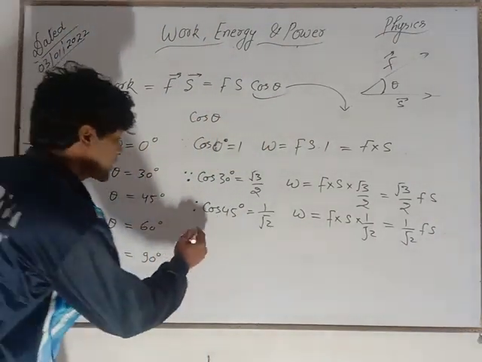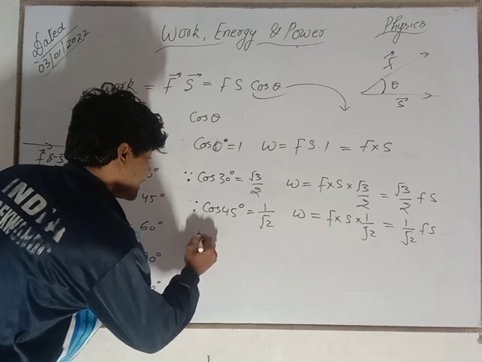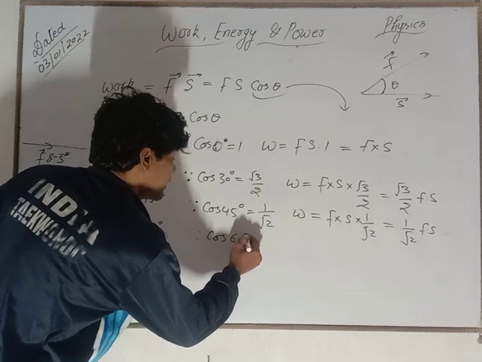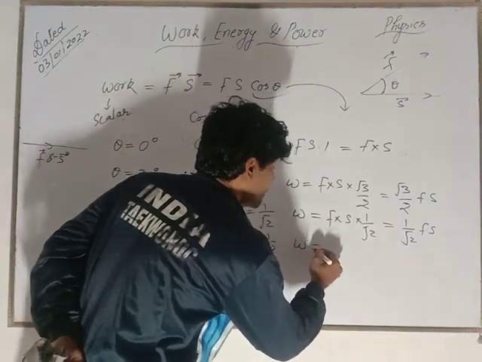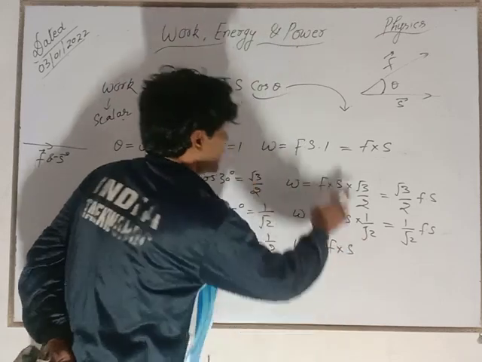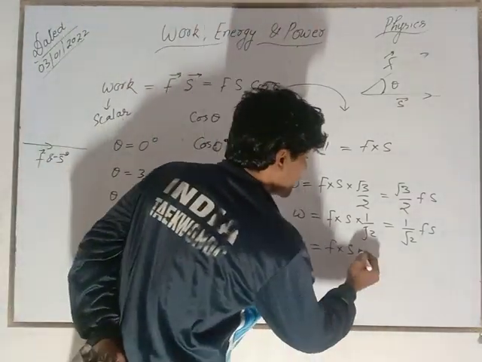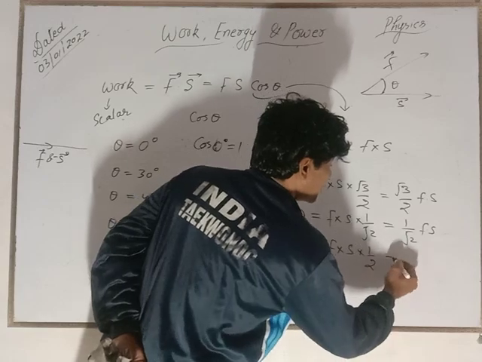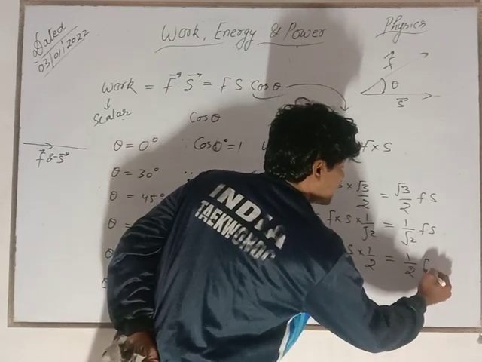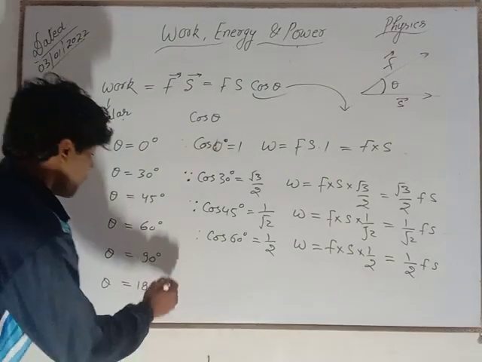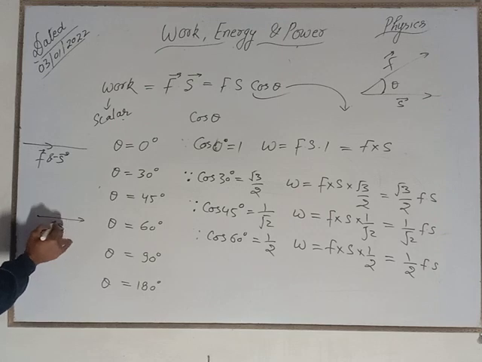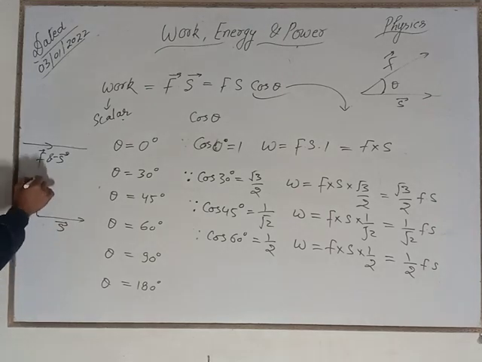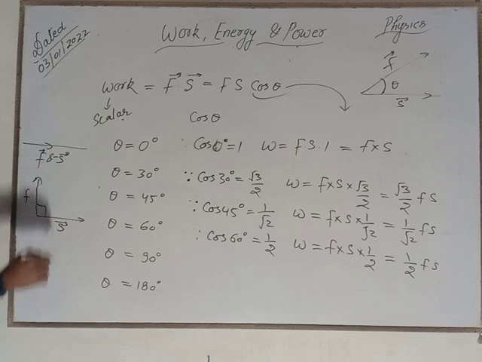Now when theta is equal to 60 degree, since cos 60 degree is equal to 1 by 2, work will be equal to F into S into 1 by 2, which is half of Fs. Now when theta is equal to 90 degree, this is the direction of displacement and this is the direction of force, subtending 90 degree.